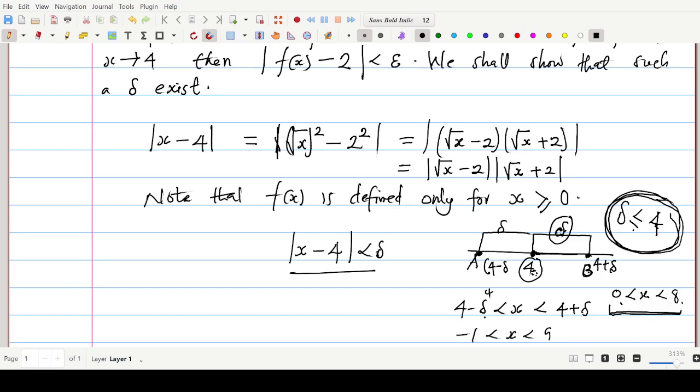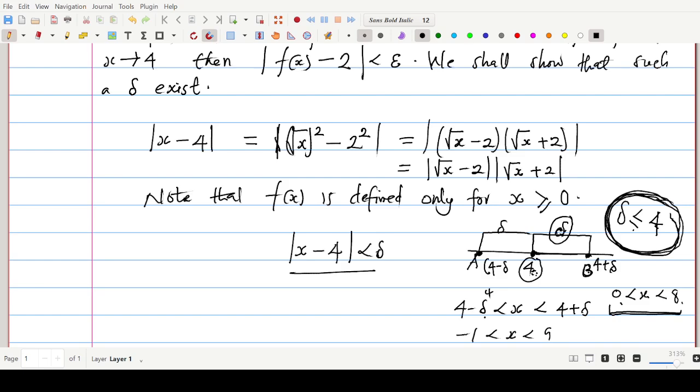So if there are no values of the function to observe because the function is not defined, the idea of limit will be destroyed. So in order for us to solve this problem, our delta must be less than or equal to 4. So that's taken into account, we continue the problem.